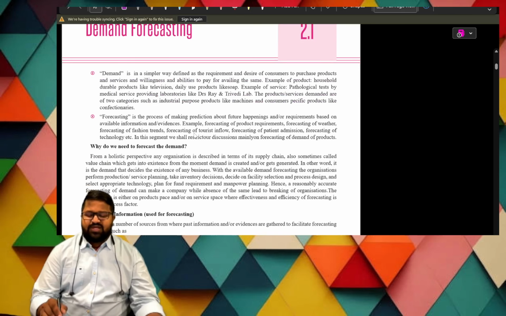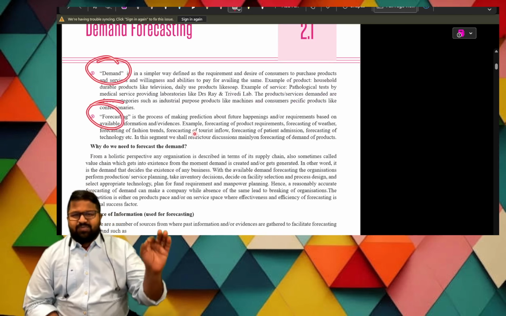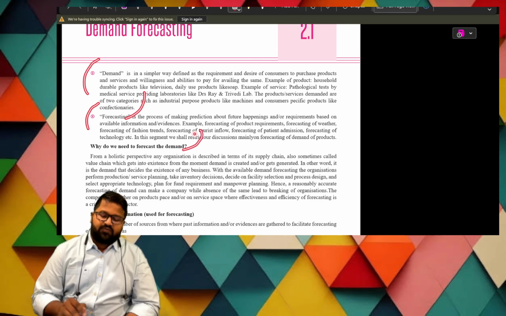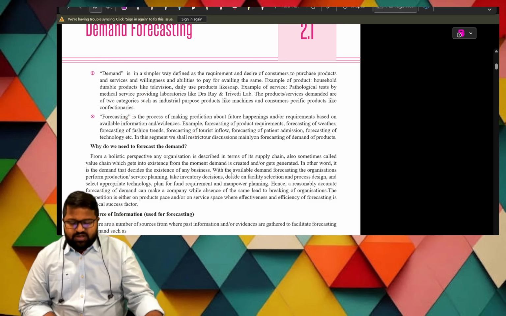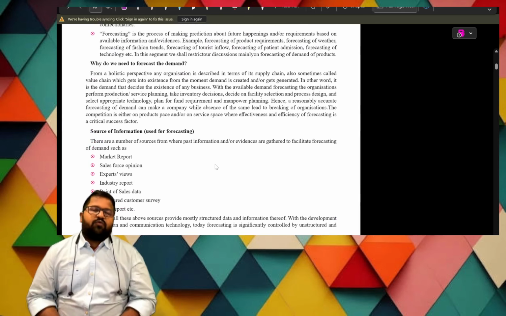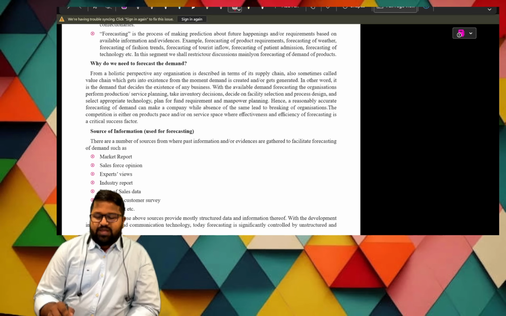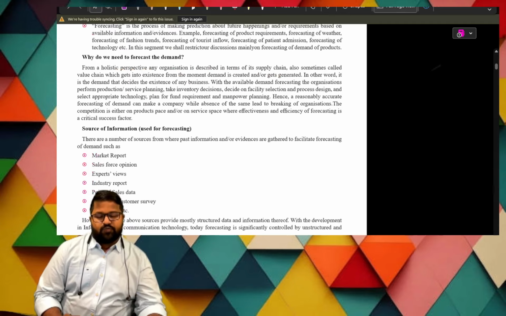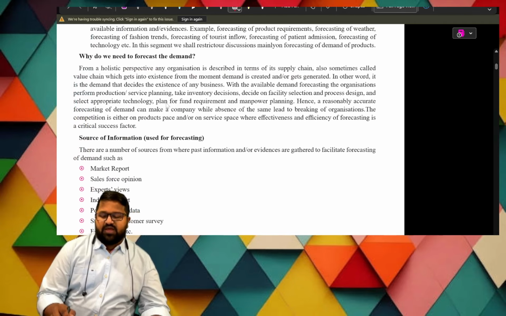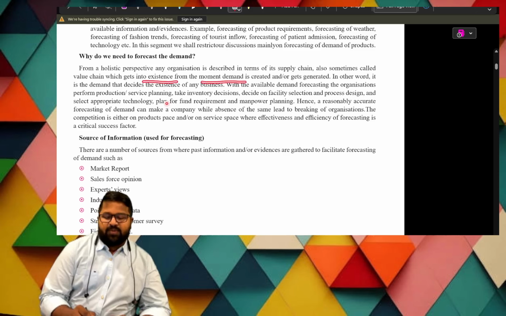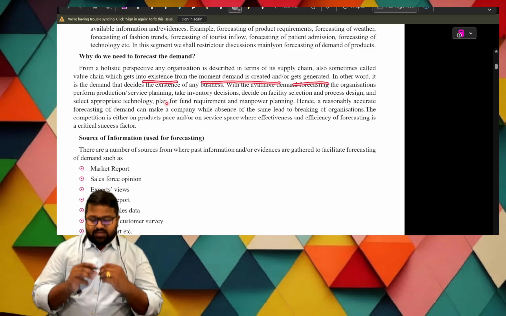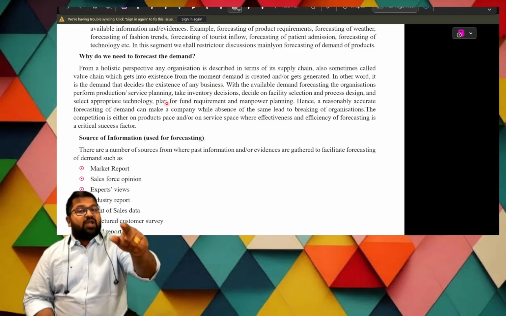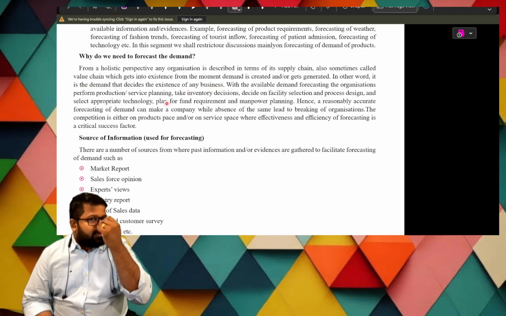In this area, these two are important: the demand definition and the forecasting definition. If they ask regarding demand, write this point, and if they ask for forecasting, that is more than sufficient. Next, what is the need of forecasting the demand? From a holistic perspective, any organization is defined in terms of its supply chain, also sometimes called the value chain, which comes into existence from the moment demand is created. In other words, it is the demand that decides the existence of business. If there is a demand, then you will have business. If there is no demand, then no business.